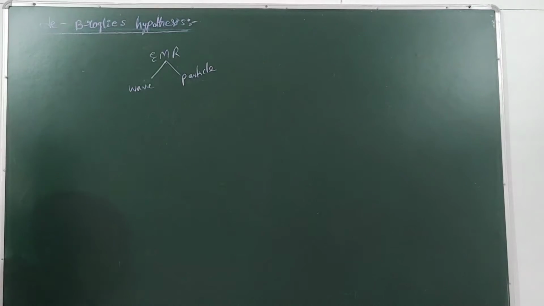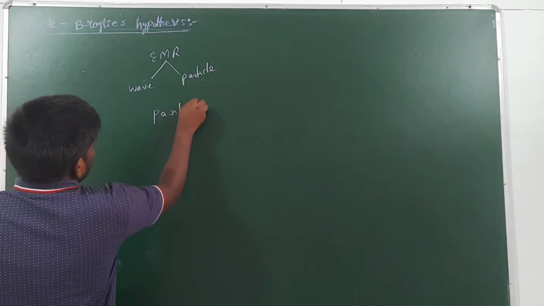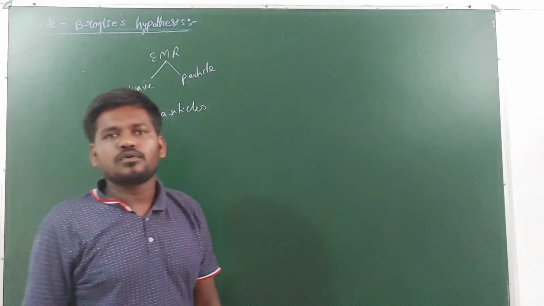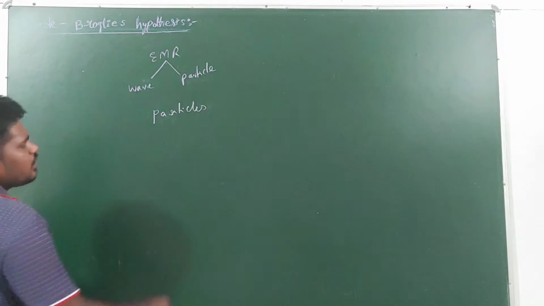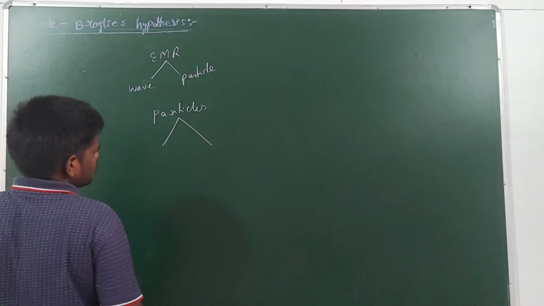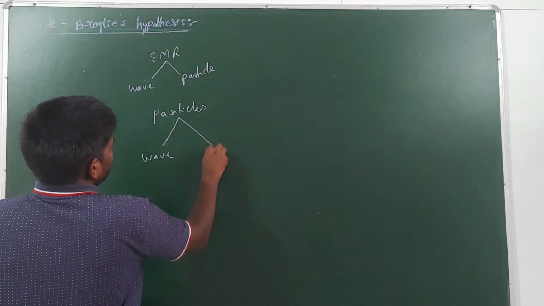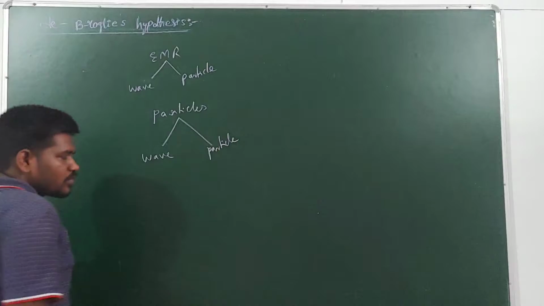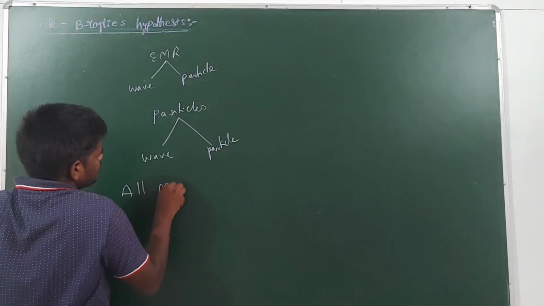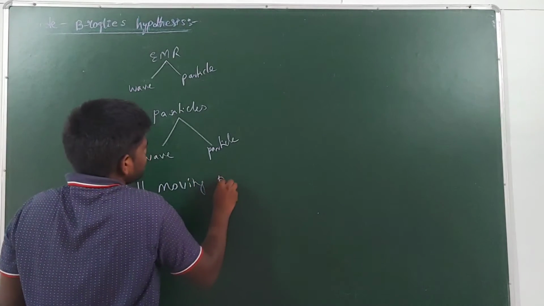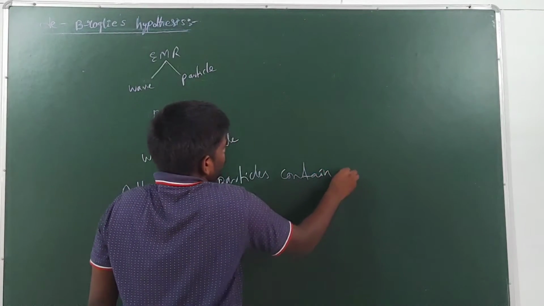Similarly, guys, de Broglie stated that particles also, meaning electrons or protons or atoms or molecules, that kind of thing, contain two types of nature, or dual nature. First, they have wave nature, and they have particle nature. He said that all moving particles contain wave nature.